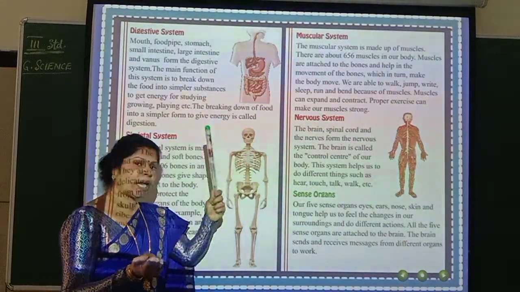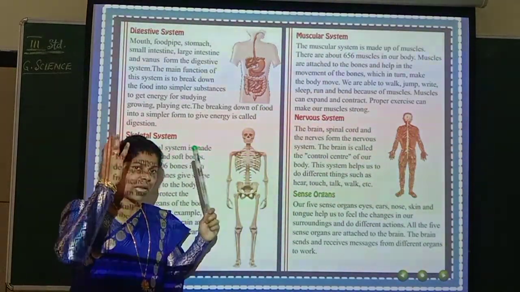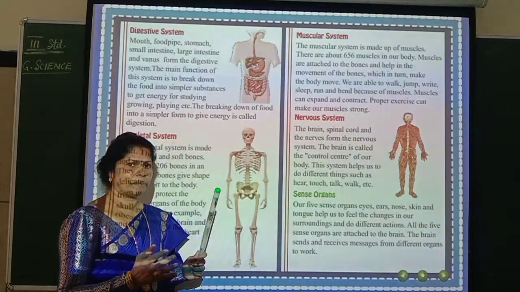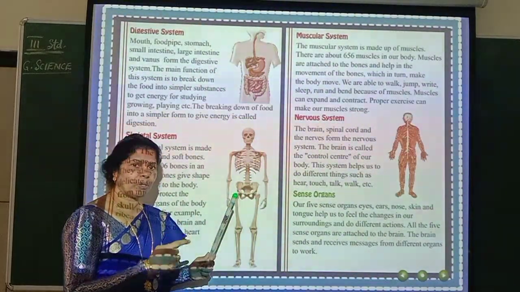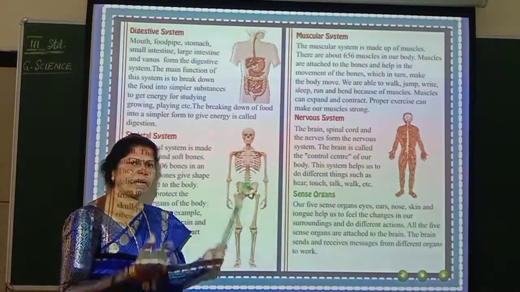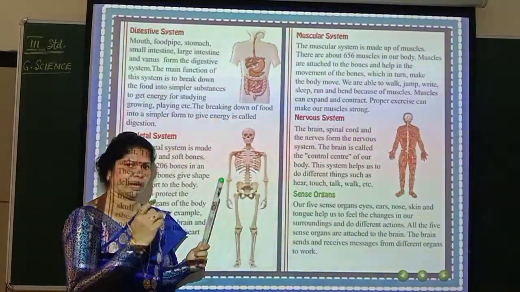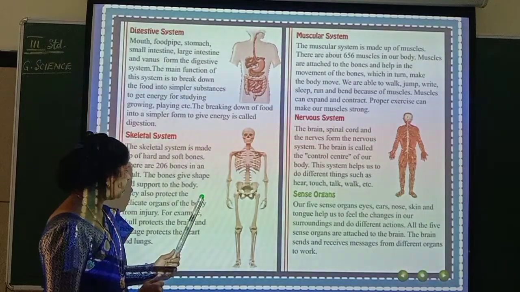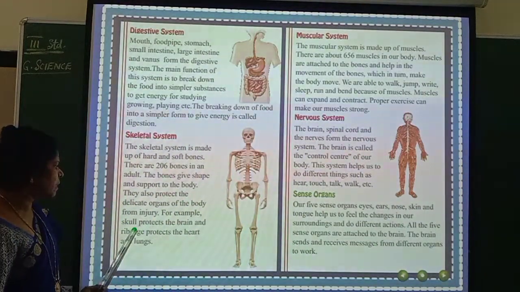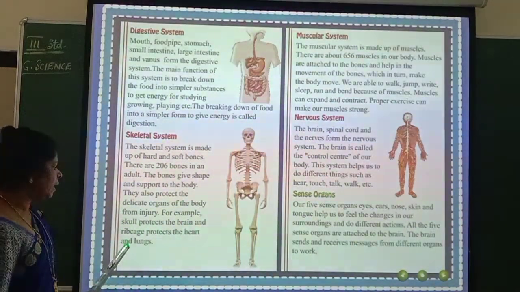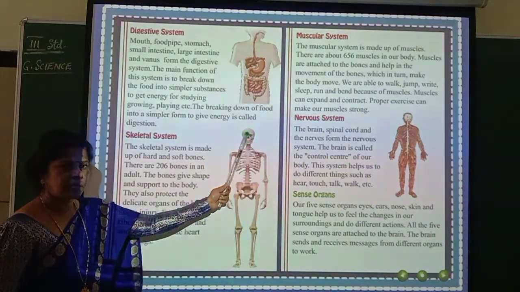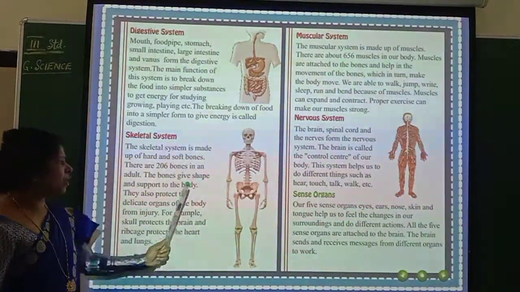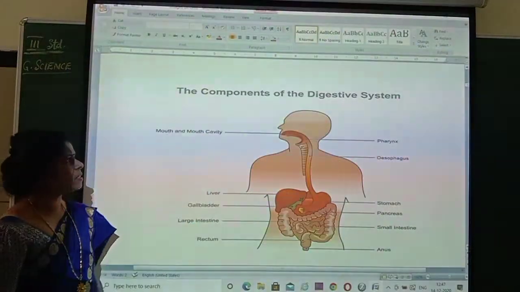So if you wear a helmet, the helmet will protect our skull, and the skull will protect the brain, and the brain is going to control all the activities of our body. So you have to be very careful. Skull protects the brain and the rib cage protects the heart and lungs. The rib cage is this, the skull is this. Understood? Like that they are going to protect the internal organs.